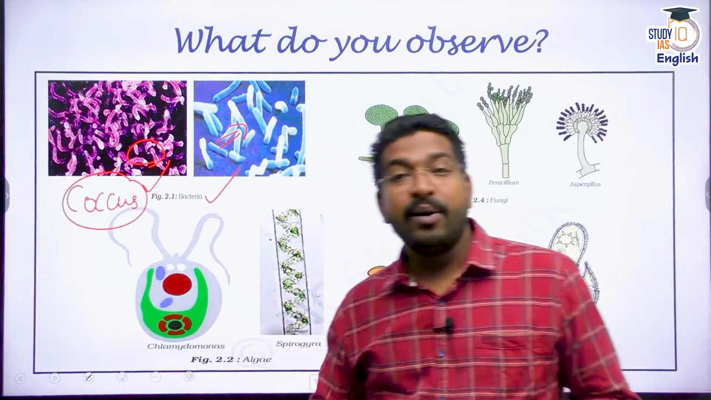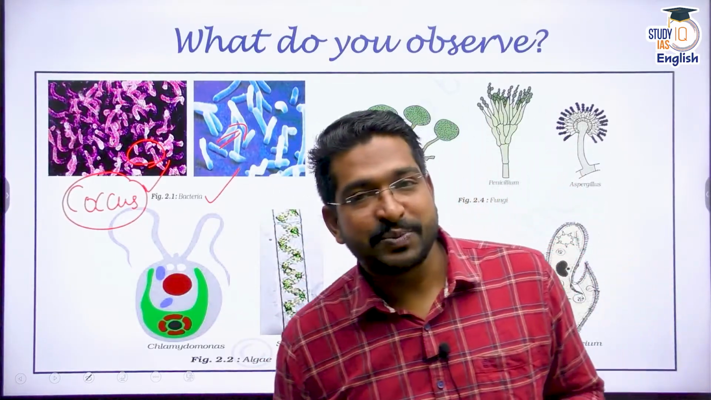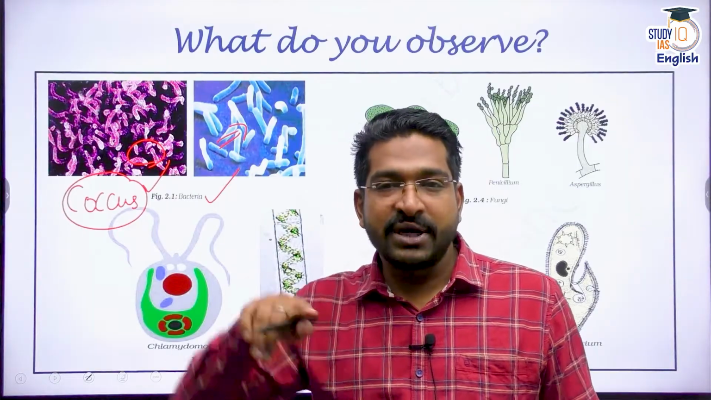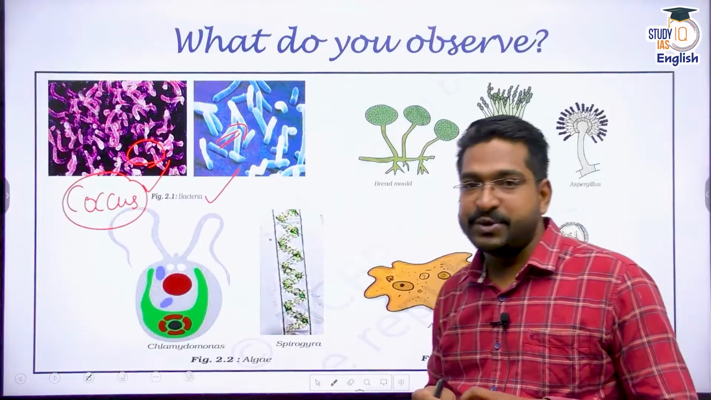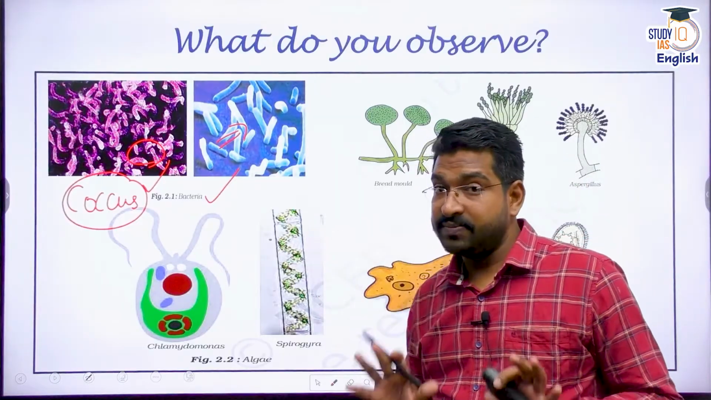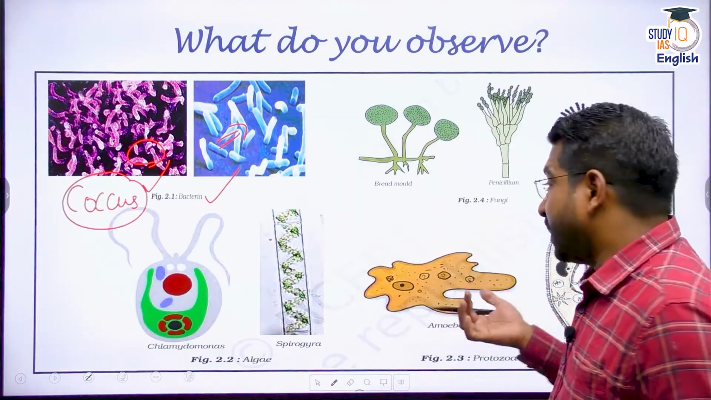So bacteria are prokaryotes. We know that prokaryotes means they do not have a true nucleus. They do not have any nuclear membrane. Their nucleus is not well developed. They might have a cell wall for sure. Next, you can have microorganisms like fungi.